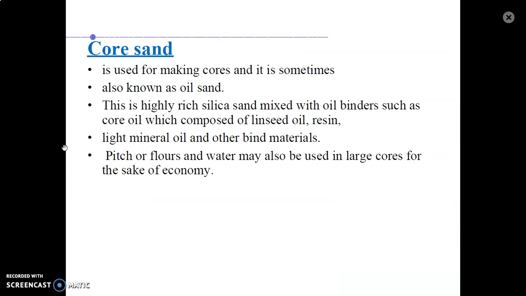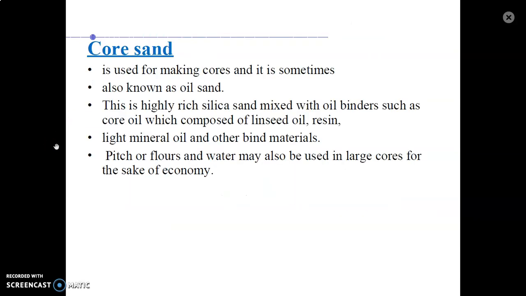Core sand is used for making cores, and it is sometimes also known as oil sand. This is highly rich silica sand mixed with oil binders such as core oil, composed of linseed oil, resin, light mineral oil, and other binders are also used.